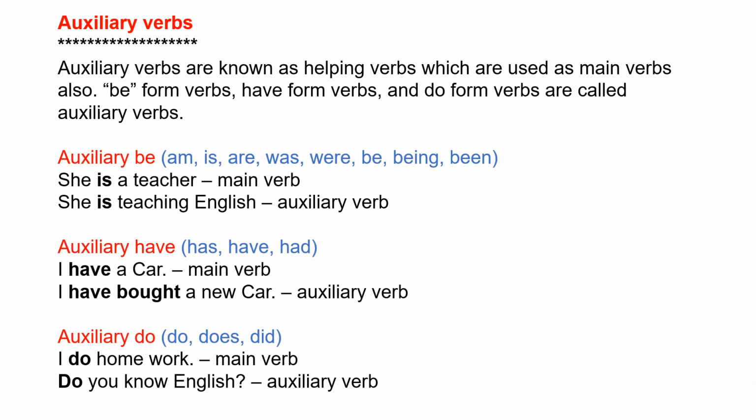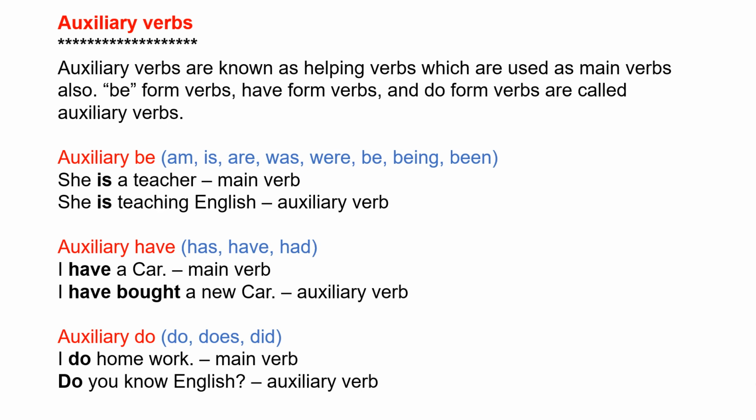Next, have auxiliaries. Has, have and had are have auxiliaries. Example, I have a car. In this sentence, have has been used as a main verb. Next example, I have bought a new car. In this sentence, have has been used as an auxiliary verb and the main verb is bought.